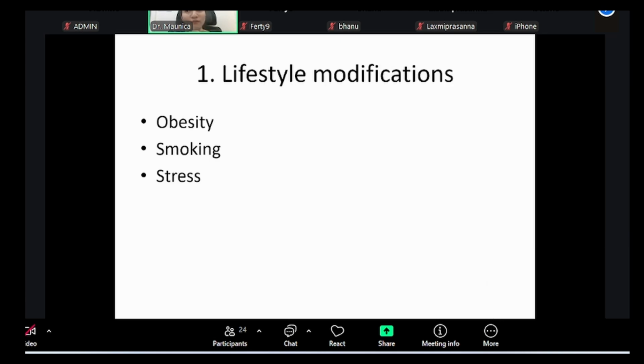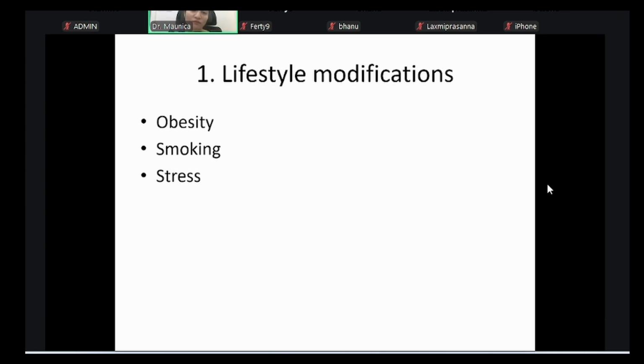Management. First, lifestyle modifications. Yes, we do many things. You change your medication, you do the embryo testing, you do everything. But also, we need some effort from the couple side, from the lady side particularly, because if she's obese or overweight, we have to tell her the lifestyle changes. We have to explain to her the importance of exercise, dieting and weight reduction. Next is smoking. We know how smoking is affecting, then the stress levels. So all these have to be managed.